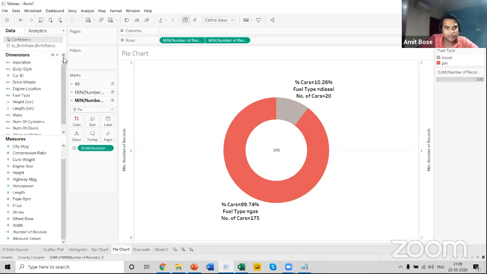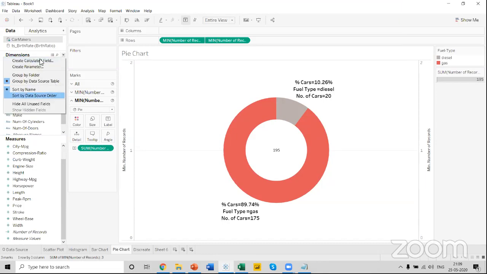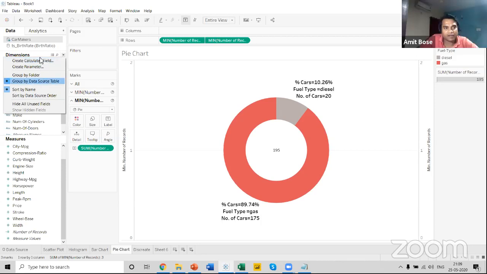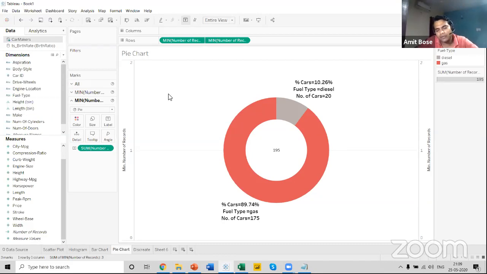In these particular options, you can create calculated fields, parameters and all. I will talk about all these things. It is where we work with all the formulas and functions. LOD is another important concept in Tableau. Don't worry. Okay, I'll take those sessions.